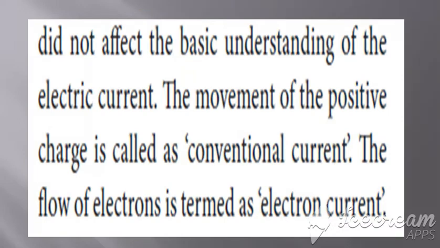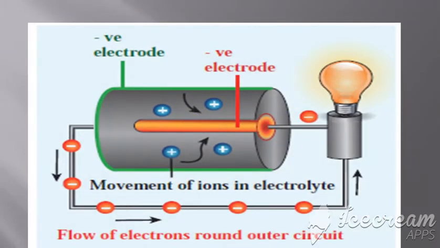So this is the positive and the negative electrodes we have here, and this is the movement of the electrons. See here, these are all the positive charges, and here we have a negative electrode. This is considered to be a positive electrode, and from this the electrons are moving.